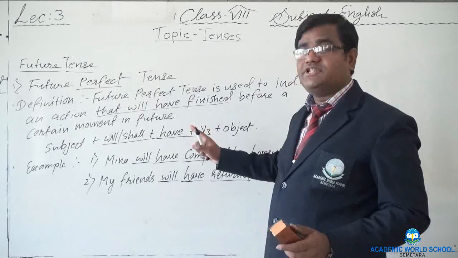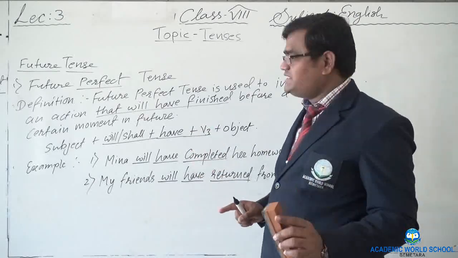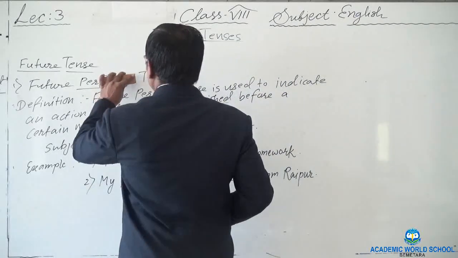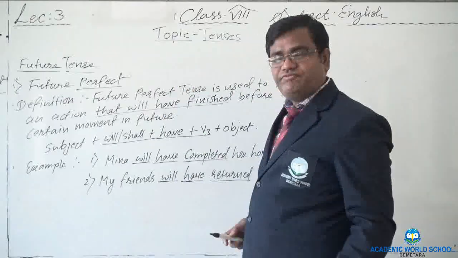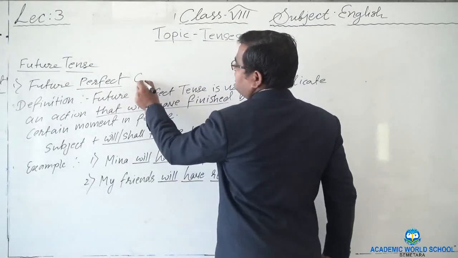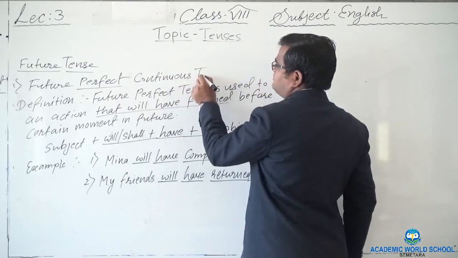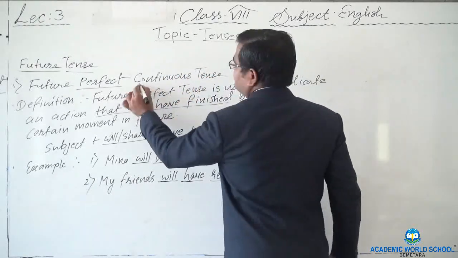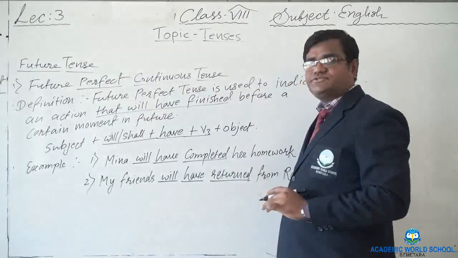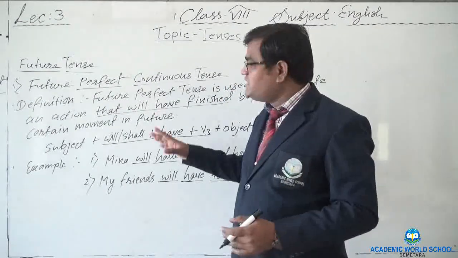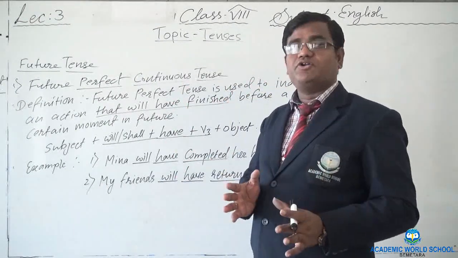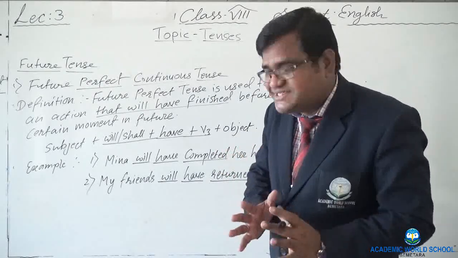And now let's come to the last one, that is the future perfect continuous tense. Generally it is rarely used, but still we must know what exactly the formula is and how to use it in future tense.